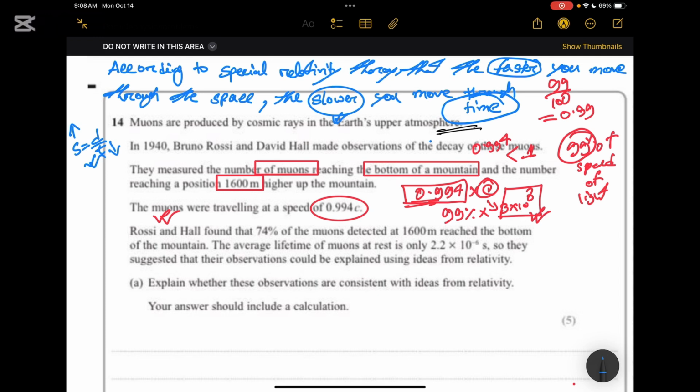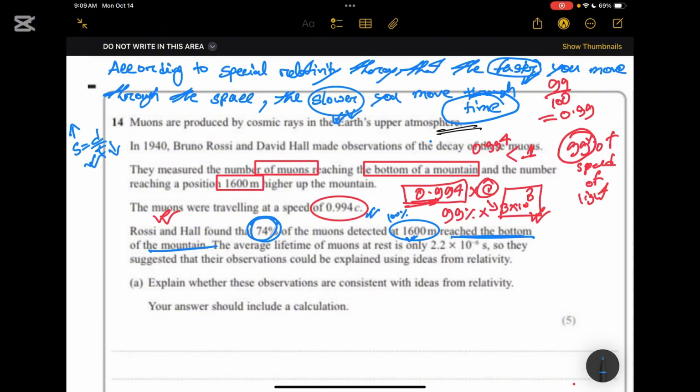So they have said that this is the speed at which the muons are traveling, and we can say it was traveling at close to the speed of light. As it was traveling so fast, we can say the time became slower. So here we can say Rossi and Hall found that of the muons detected at 1600 meters, 74% reached the bottom. So we can say 100% were at this position, and out of this 100%, 74% reached the bottom.